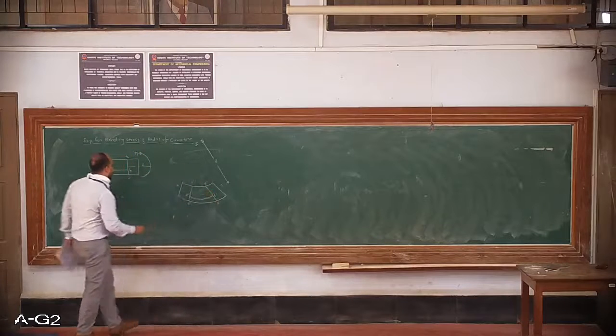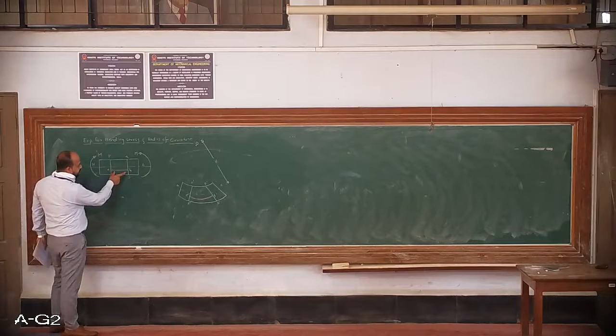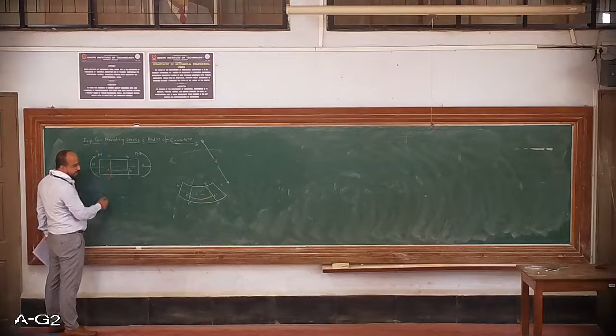Okay, so we have one fiber which is initially straight because the beam is straight. We have named this as EF.